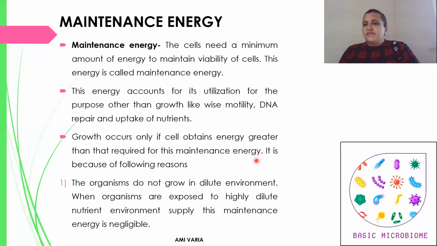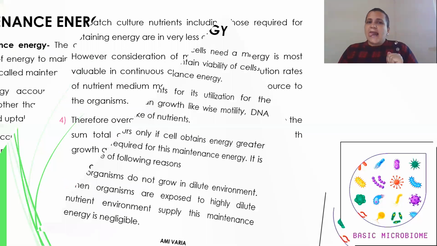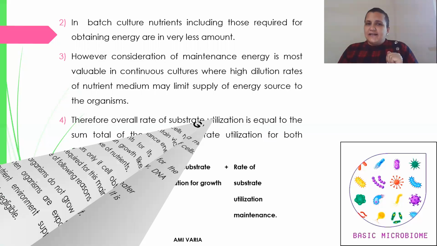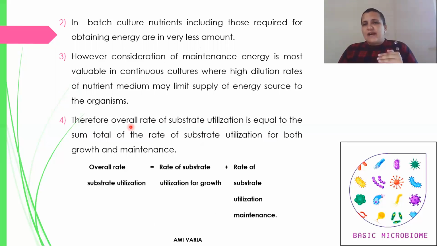This is because of the following reasons. First of all, organisms do not grow in a diluted medium. When organisms are exposed to a highly diluted nutrient environment, the supply of maintenance energy is negligible. In the batch culture, the nutrients, including those required for obtaining energy, are in a lesser amount.